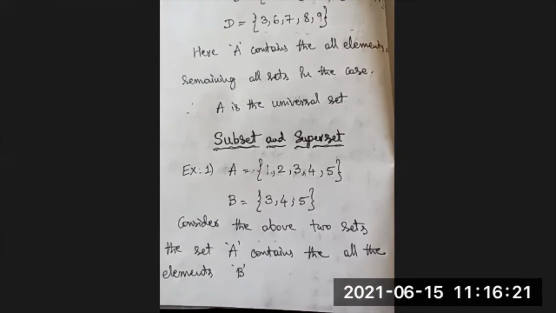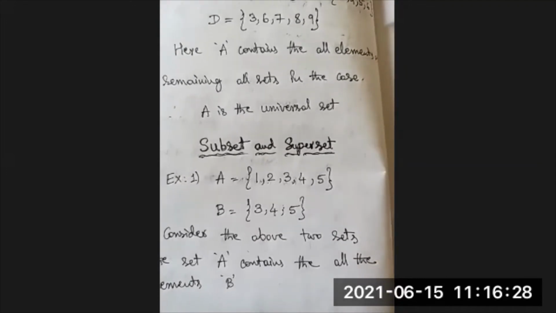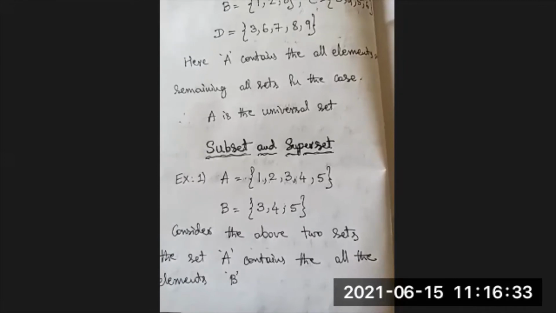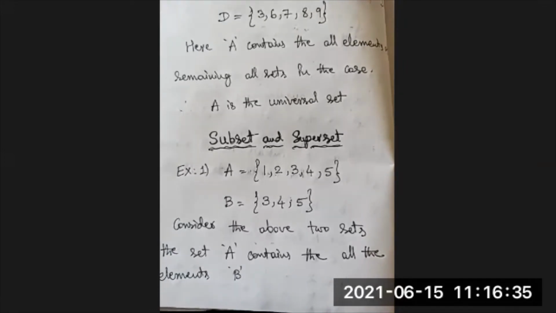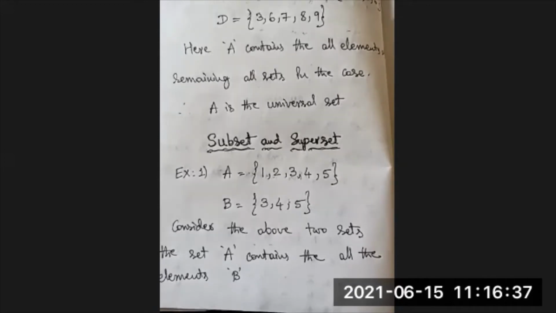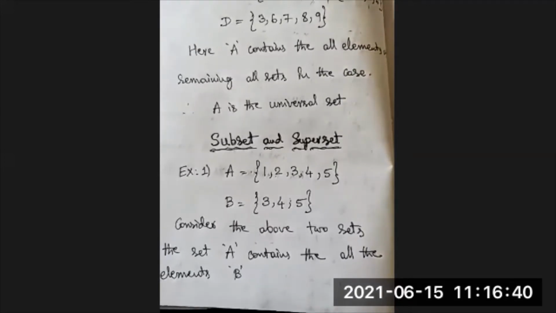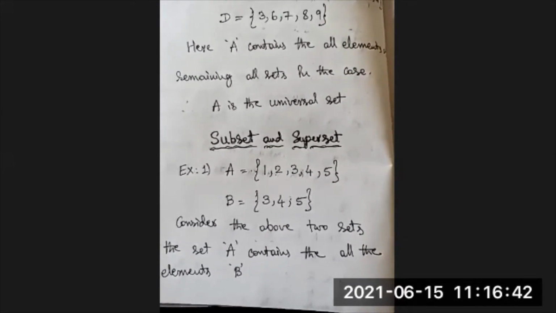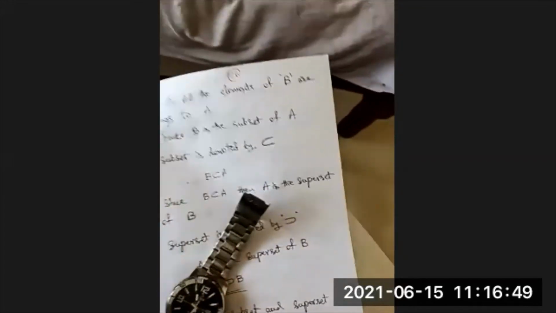When you observe these two sets, every element of B is also present in A. So in this case, B is said to be a subset of A. The set A contains all the elements of B, or all the elements of B belong to A. So hence B is the subset of A.